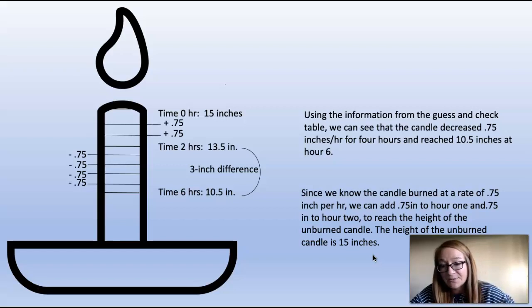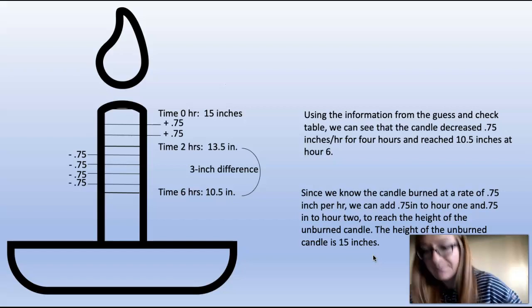The guess and check table gives us the rate of burn and a final unburned candle height, but we can plug this information into a diagram, and sometimes diagrams help people who learn a little bit more visually. And again, double check your work. It's always good to have a few different ways to show your work. Using this information from the guess and check table, we can see that the candle decreased 0.75 inches per hour for 4 hours and reached 10.5 inches at hour 6.